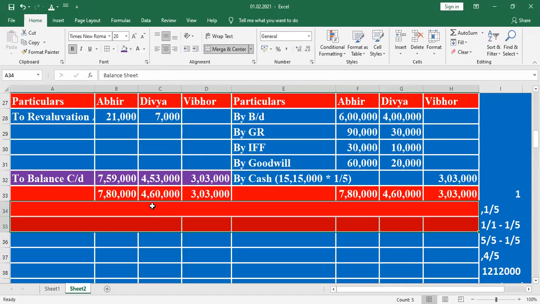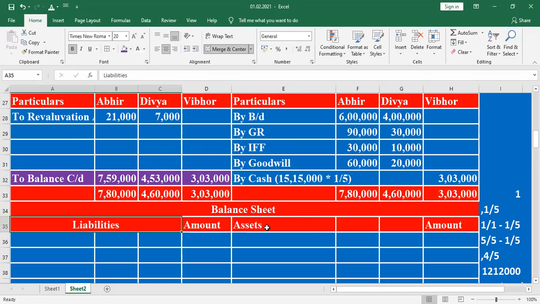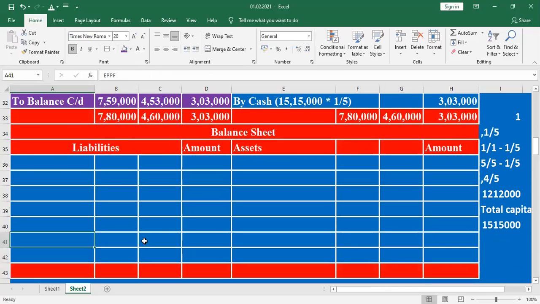Next step will be to prepare the balance sheet, assets and liabilities. Whatever they are given here, first we consider the capital. So what is the value for capital? Look at the capital ledger.